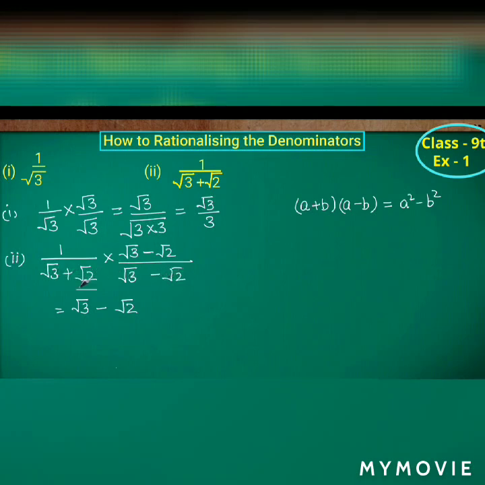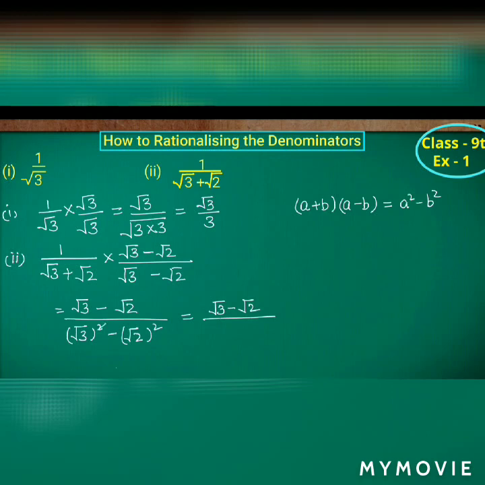Here the value of a is what? Root 3, and the value of b is what? Root 2. So root 3 whole square minus root 2 whole square. Again the root and square will get cancelled. The numerator root 3 minus root 2 you have to keep as it is, but in the denominator the root and square will get cancelled, that is 3 minus 2. So 3 minus 2 gives what? 1. So root 3 minus root 2 by 1 becomes the answer.